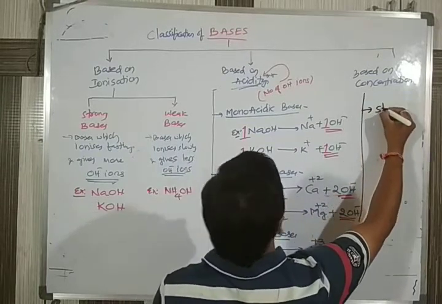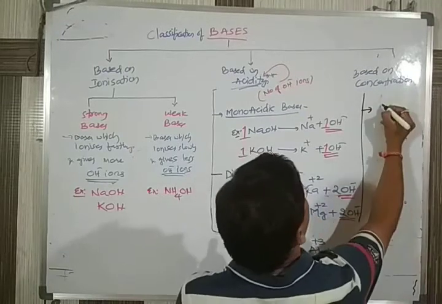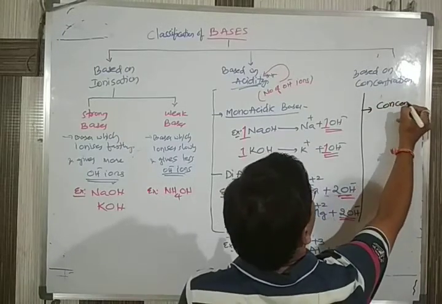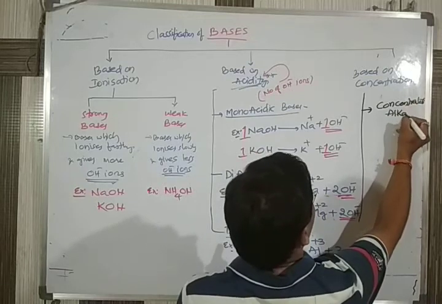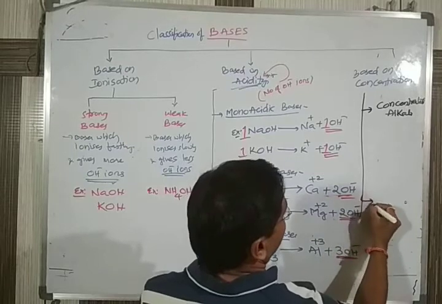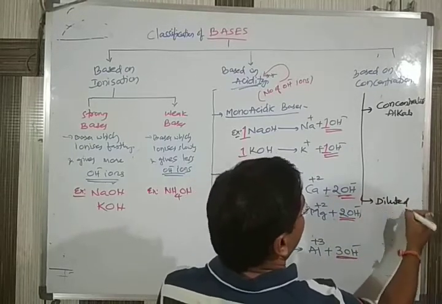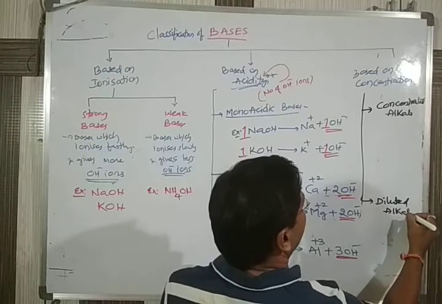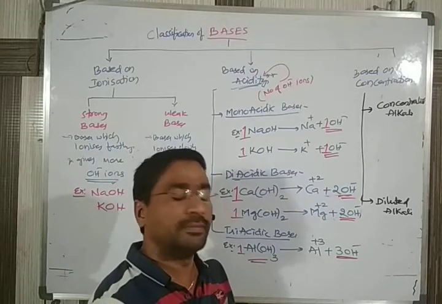One is called normally concentrated bases or concentrated alkali. The second one is called diluted bases, or diluted alkalis. Both are the same. So what is the meaning of this? What is the meaning of concentrated?